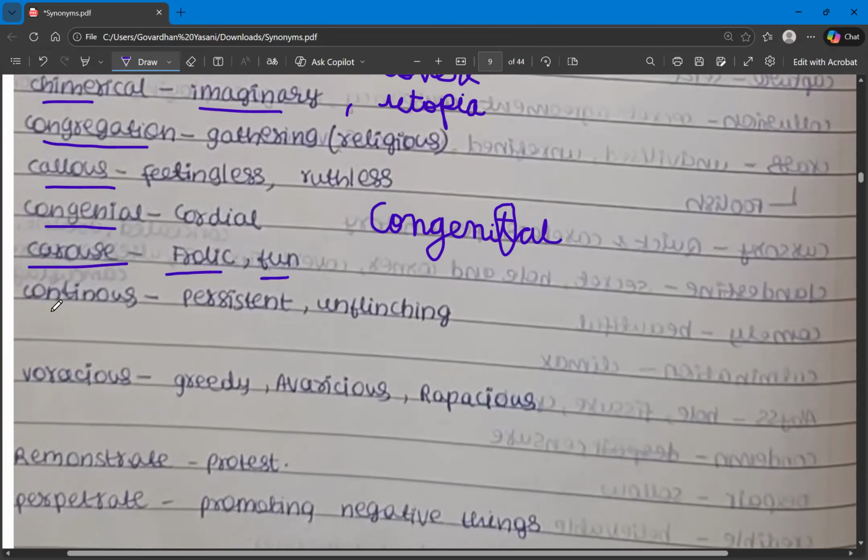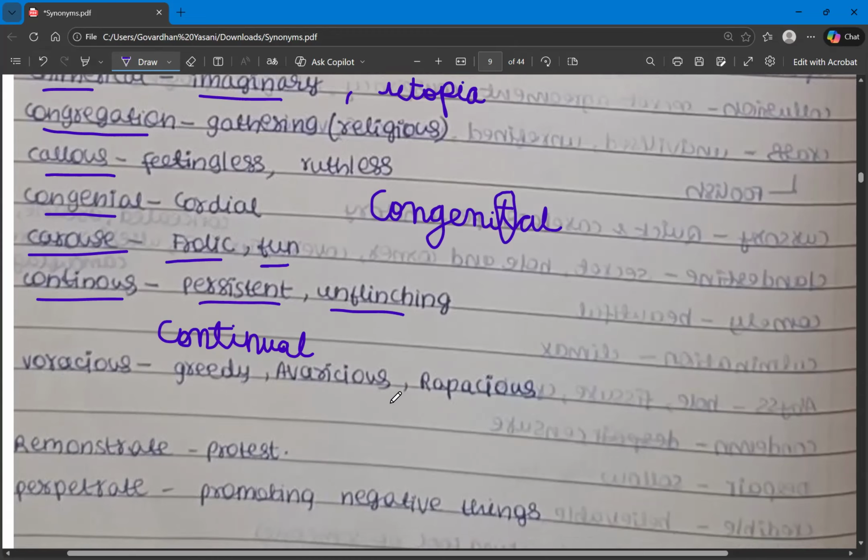The next word is continuous. Continuous means persistent. There is another word called continual. What is the difference between continual and continuous? In continuous, there will be no breaks. From the starting to the ending, there will be no breaks. Whereas continual means you'll do it regularly, but with breaks. So that is the basic difference between continuous and continual. And what are the synonyms for the word continuous? These are persistent and unflinching.